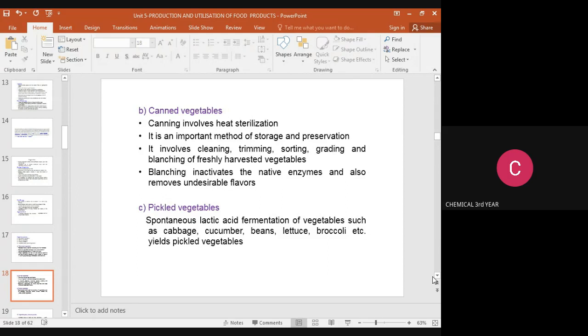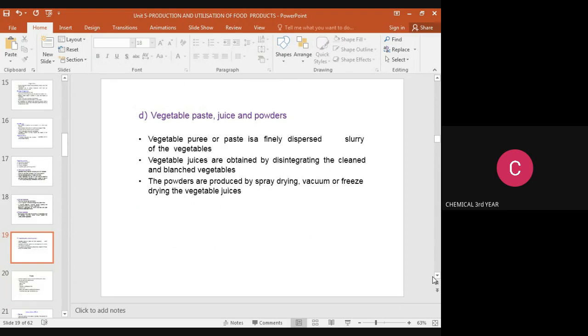Pickled vegetables: spontaneous lactic acid fermentation of vegetables such as cabbage, cucumber, beans, lettuce, broccoli, etc. yields pickled vegetables. Vegetable paste, juice and powders. Vegetable puree or paste is a finely dispersed slurry of the vegetables. Vegetable juices are obtained by disintegrating cleaned and blanched vegetables. The powder is produced by spray drying, or vacuum or freeze drying the vegetable juices. Drying means removing the moisture content from the vegetable products.